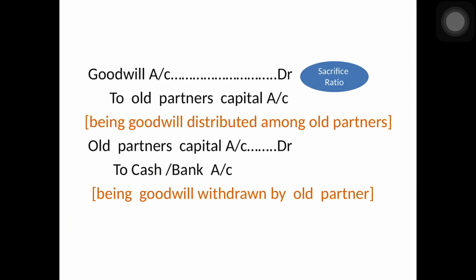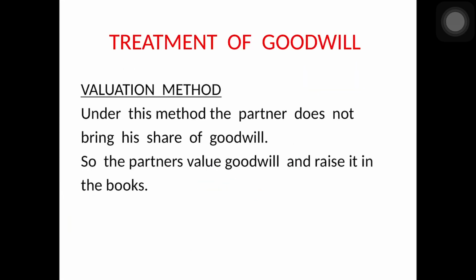Now, when the new partner brings his share of goodwill in cash and it is withdrawn by the old partners, last time what did we see? It was retained in the business. Now it is withdrawn by the old partners. So, first two journal entries will be there and one additional journal entry will be there, that is old partner's capital or current account debit to cash or bank account, being goodwill withdrawn by old partners. Sometimes what happens is the new partner brings his share of goodwill in cash and pays it privately to the old partners. In such a case, no entry is required to be passed in the books of firm.